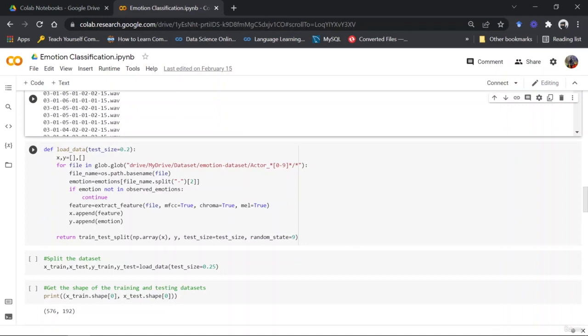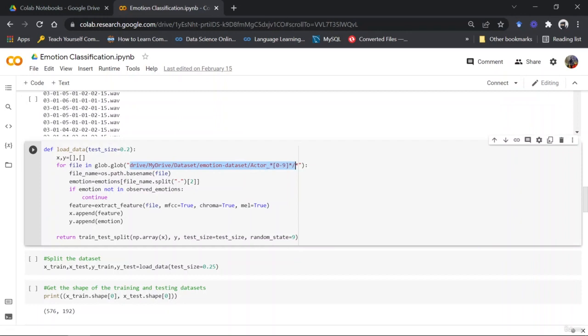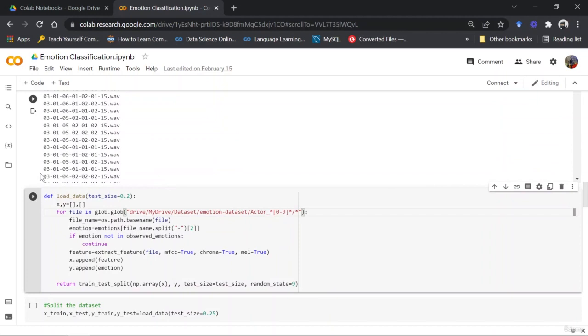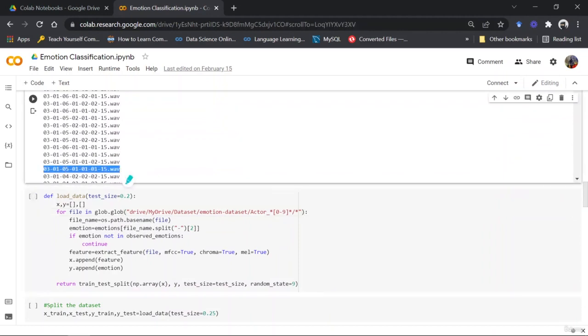Okay, that is to load the data, and you can see I've used the same path and the same wildcard for my glob function. And then what I'm doing is I'm going through each and every file. Let's say I'm going through this particular file, right? So I'm splitting the file on the basis of dash. So it would give me 03, 01, 05 and until 15 point wave.